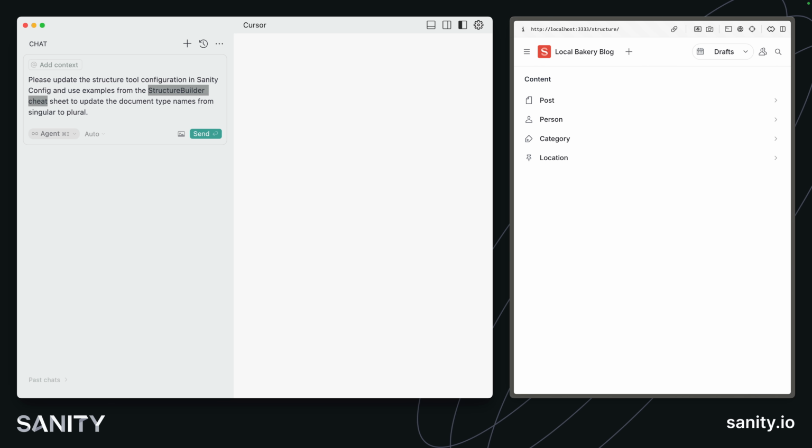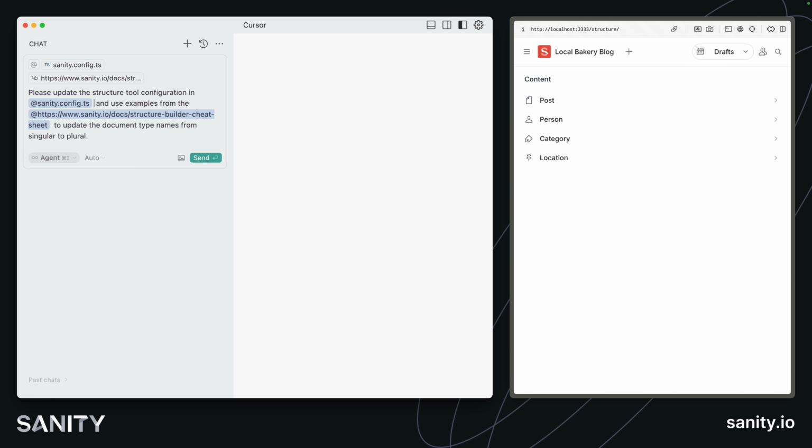Now I can replace some of these words with that URL. If we just paste in the URL there, it will be referenced. And we can also reference the Sanity config file.